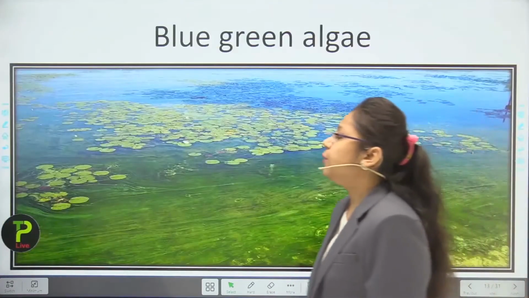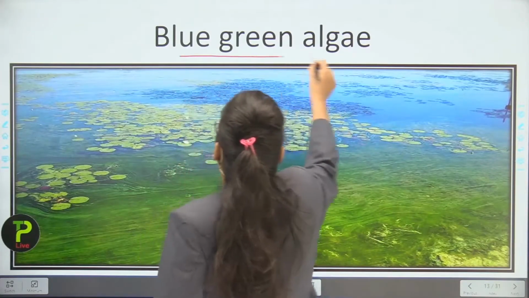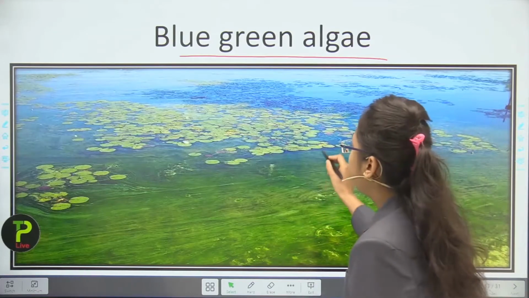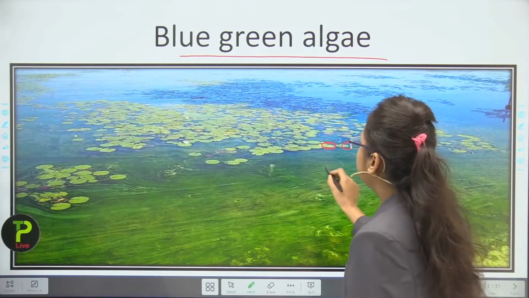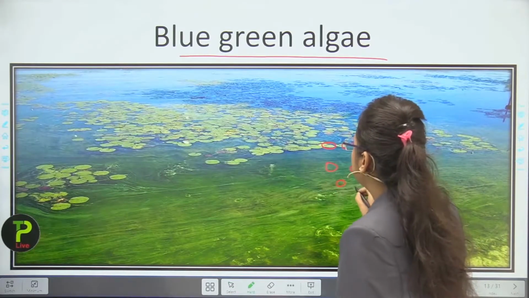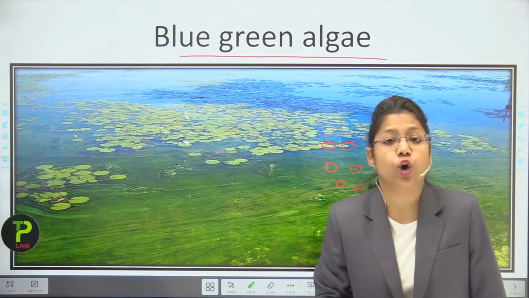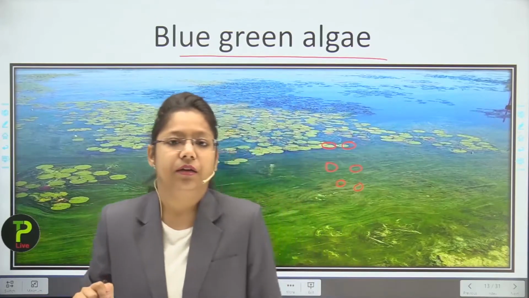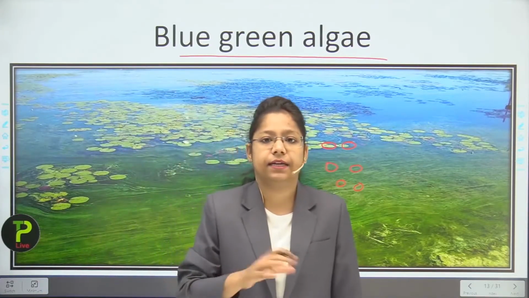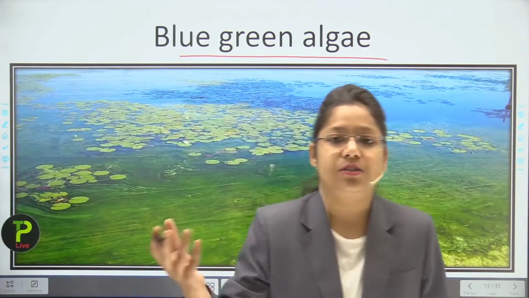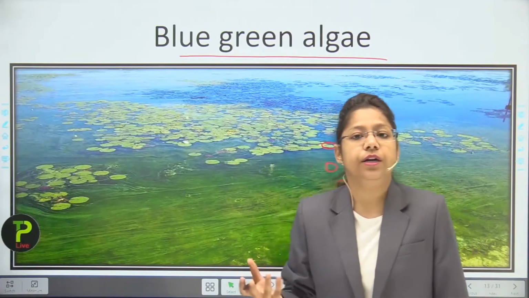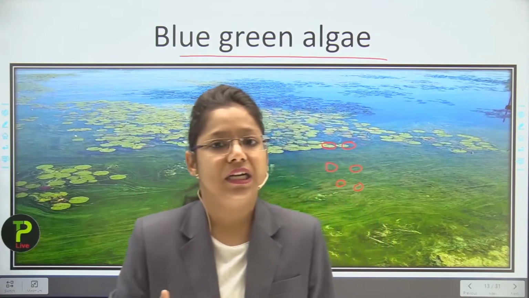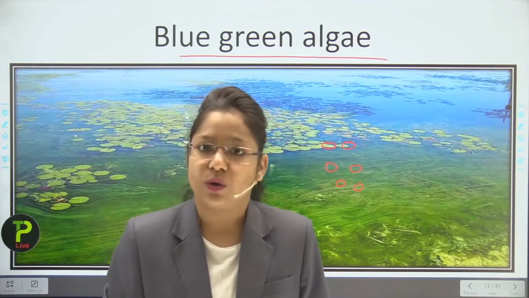Now you can see in this picture, students, the blue-green algae is represented. So in blue-green algae, what happens? The color is provided by the phycobilins. Now blue-green algae is very common. It can multiply, it can divide and create millions of cells in a pond or stream or a river, or it can occur in stagnant water conditions also.